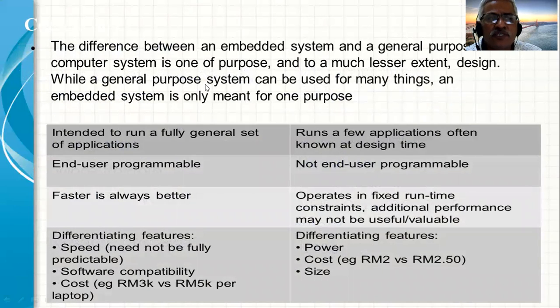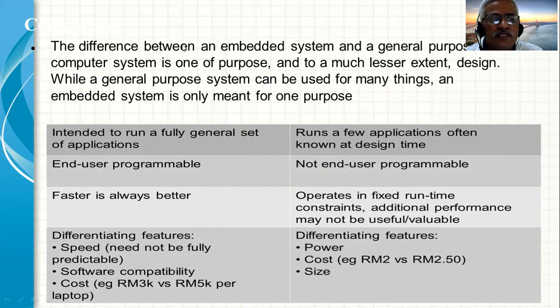Then let's also see the differences between the embedded system and the general purpose computers. A general purpose system is intended to run a fully general set of applications, whereas an embedded system runs only a few specific applications.